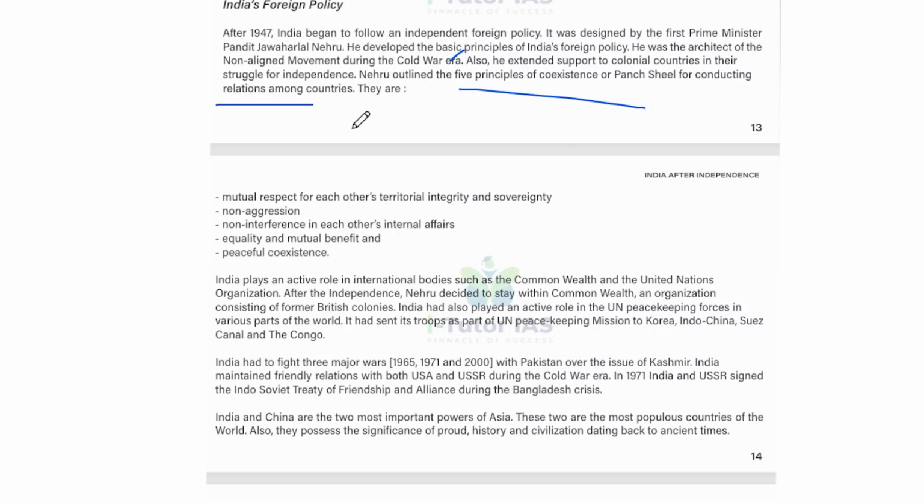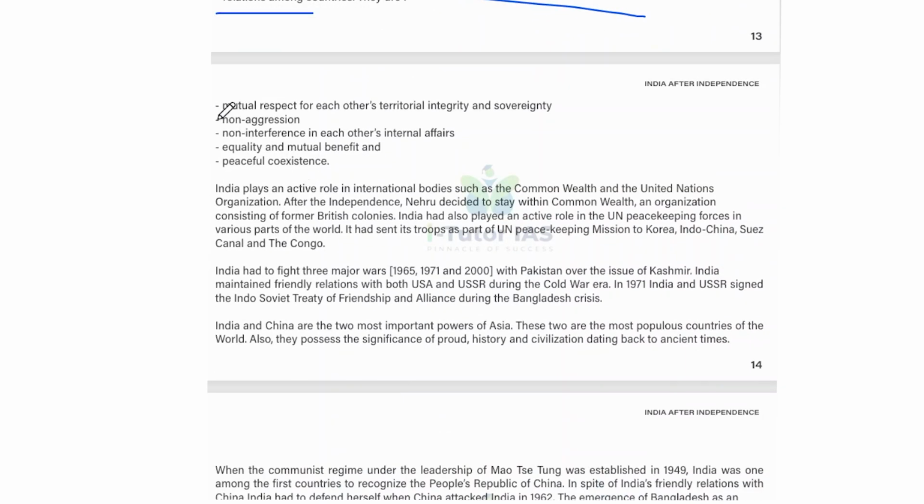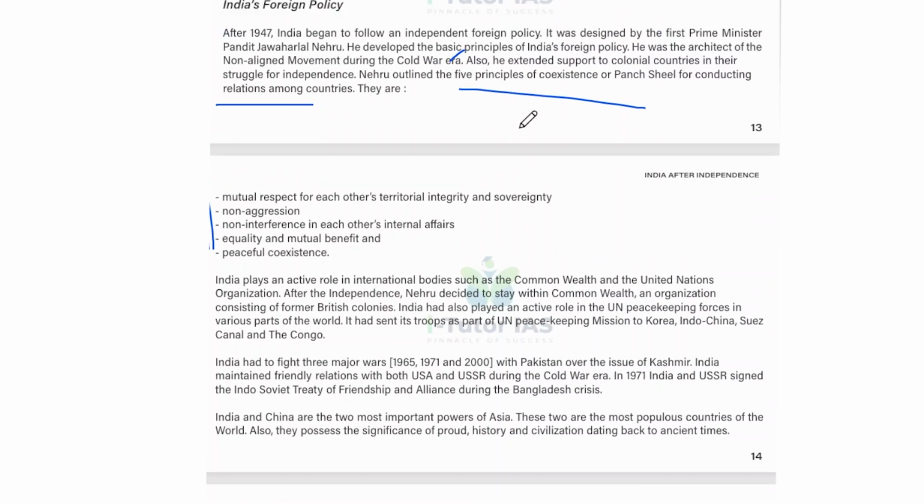What are the Panchashil? One is mutual respect for each other's territorial integrity and sovereignty. Next is non-aggression. Third one is non-interference in each other's internal affairs. And fourth is equality and mutual benefit. And peaceful coexistence is the fifth one. So these are the five principles under Panchashil by Jawaharlal Nehru.